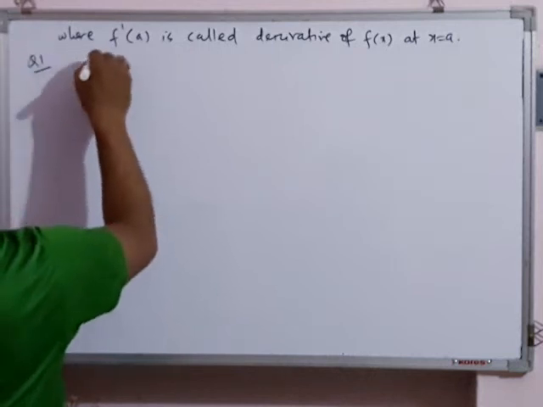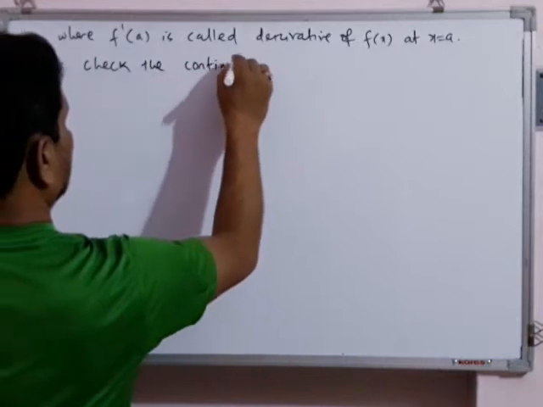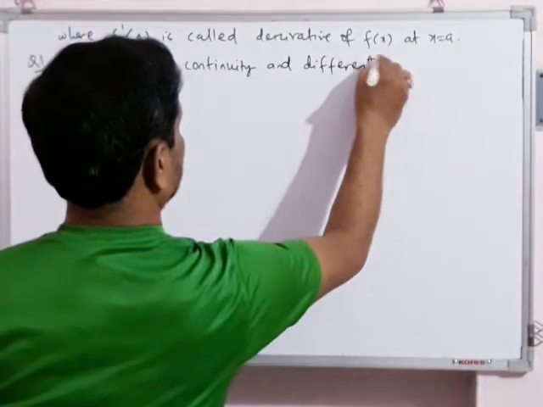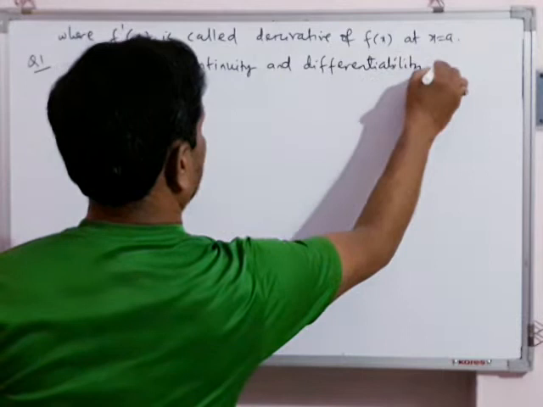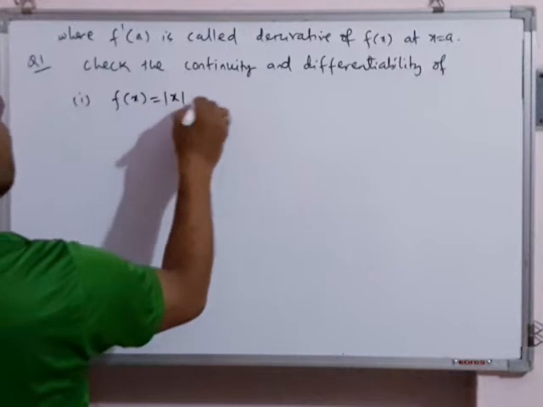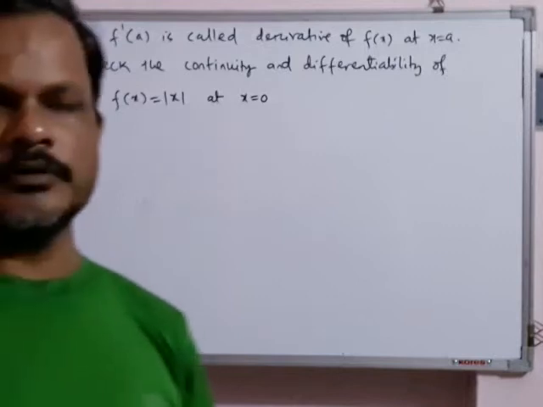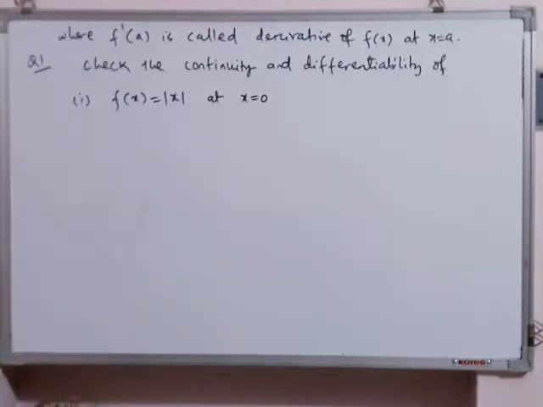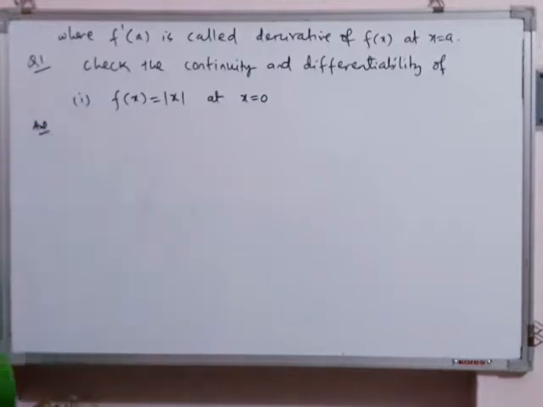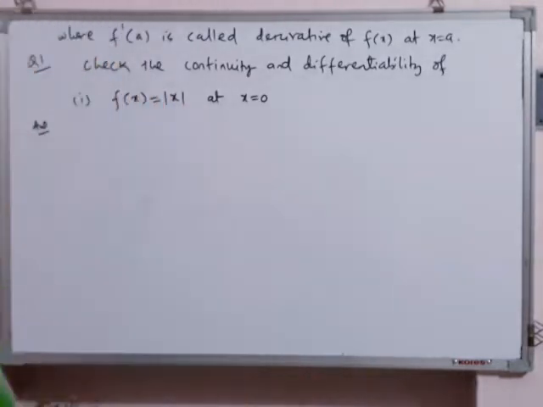Question number 1. Check the continuity and differentiability of, first I am taking f(x) equal to mod x at x equal to 0. This is one of the important examples. Answer. Let me explain continuity also. I think you can do it yourself, but let me explain.